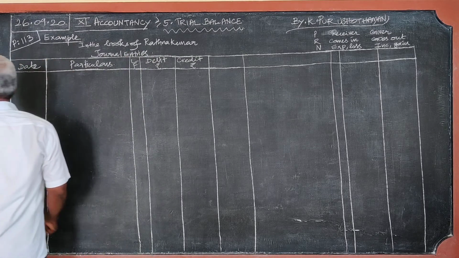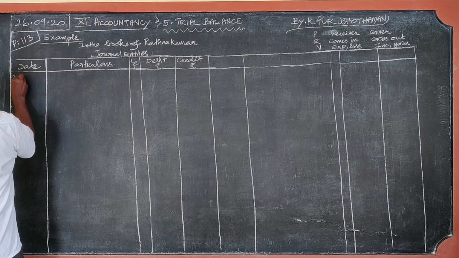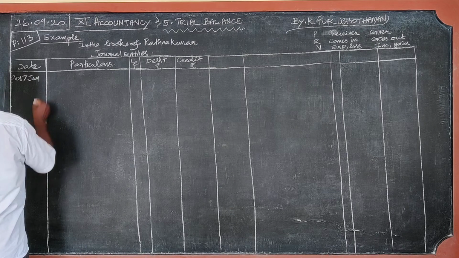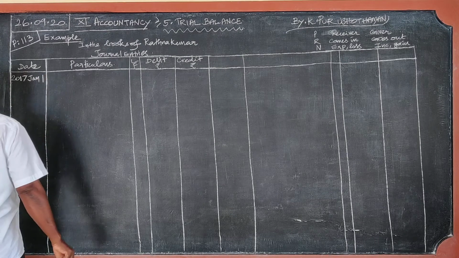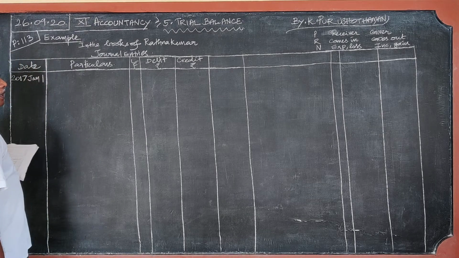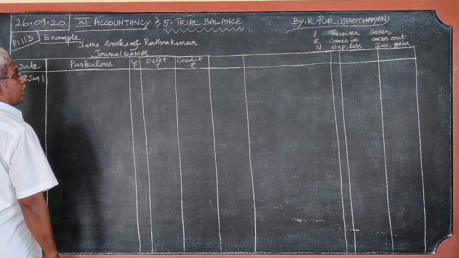This is 2017, January 1st. Commenced business with capital, that is in cash.